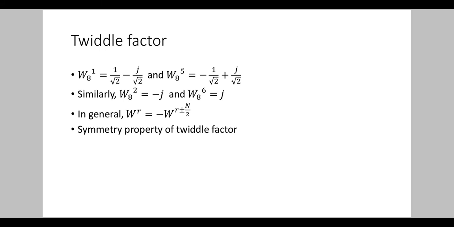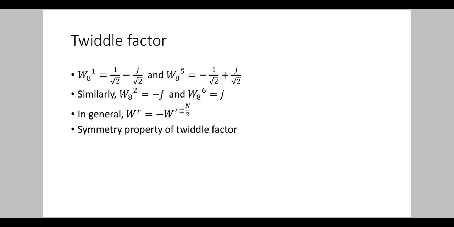Similarly, W8 raised to 2 is equal to minus j, and W8 raised to 6 is equal to j. That is, we can say that W8 raised to 1 is equal to minus W8 raised to 5 and W8 raised to 2 is equal to minus W8 raised to 6.